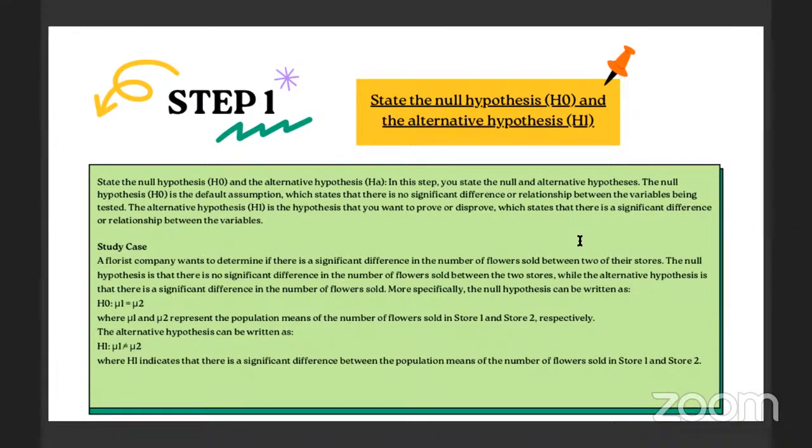More specifically, the null hypothesis can be written as H0: mu1 = mu2, where mu1 and mu2 represent the population means of the number of flowers sold in store 1 and store 2, respectively. The alternative hypothesis can be written as H1: mu1 not equal to mu2, where H1 indicates that there is a significant difference between the population means of the number of flowers sold in store 1 and store 2.